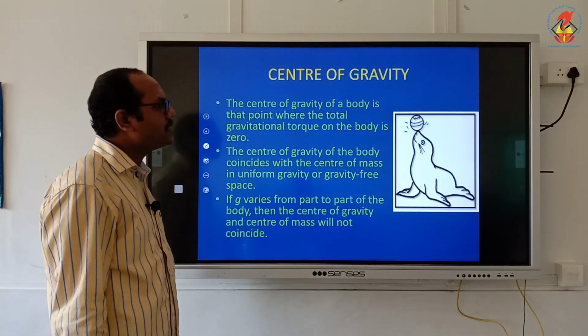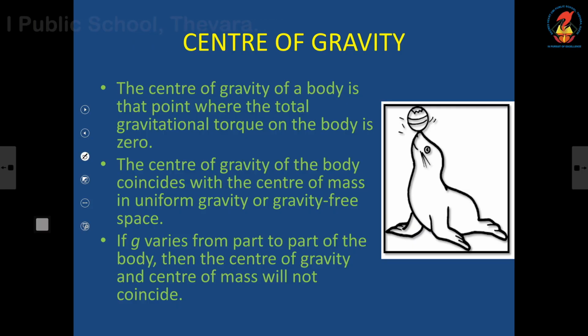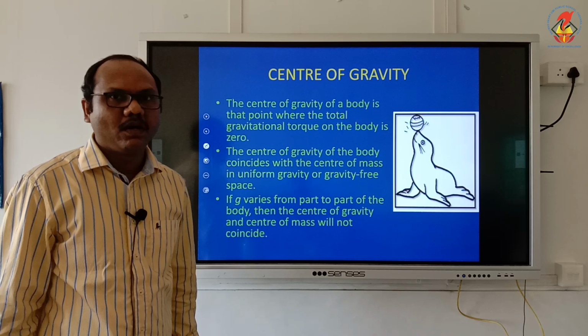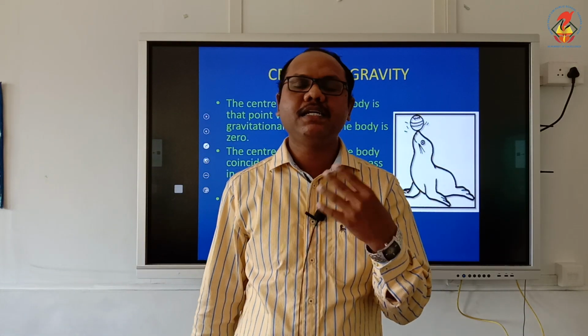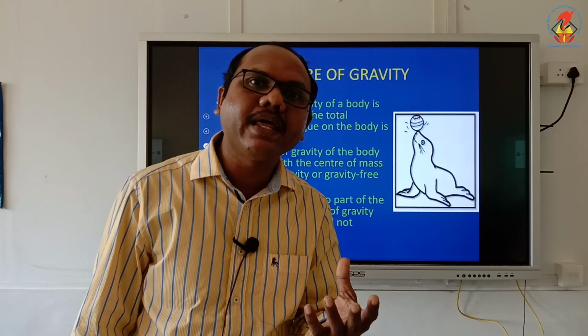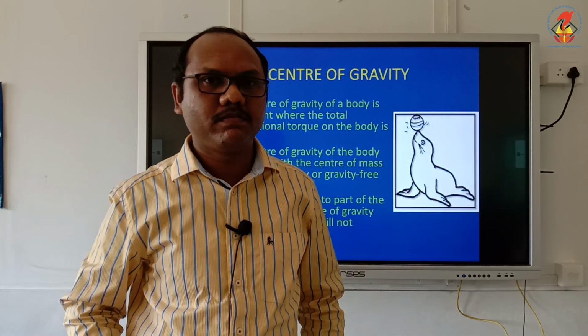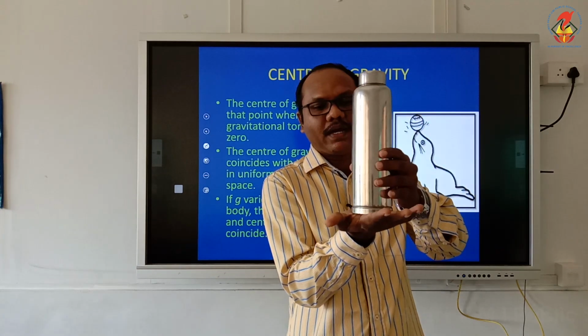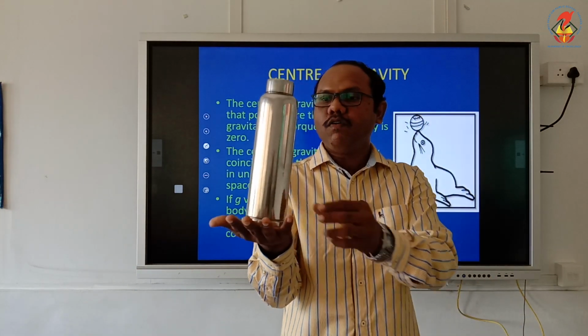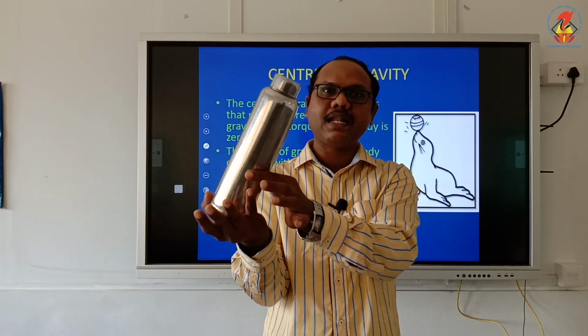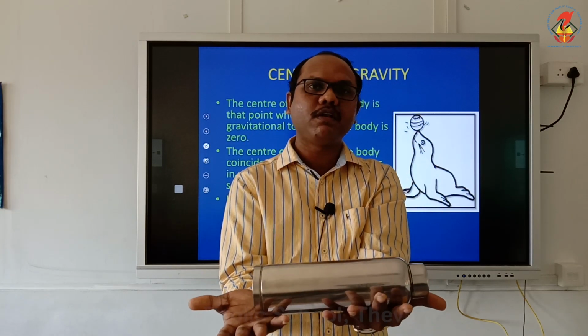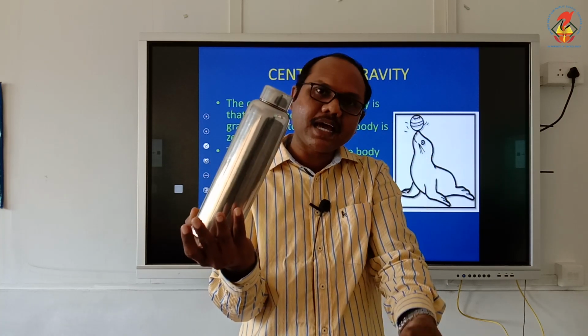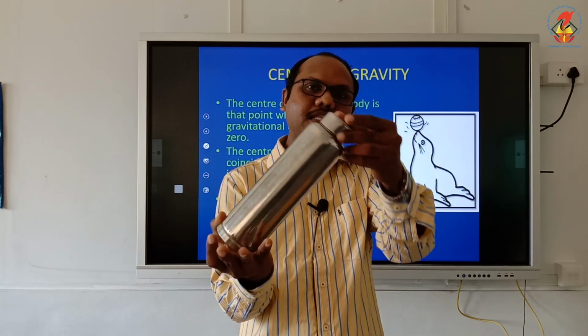Now, what is meant by center of gravity? The center of gravity of a body is that point where the total gravitational torque on the body is 0. Gravitational torque being 0 means that due to gravity, the body will not fall down. For example, this bottle, I am holding it like this. It is staying. Now what happens if I keep the bottle like this and then leave my hand? You can see the bottle falls, because gravity is acting here and providing the torque. That is why the bottle is falling.